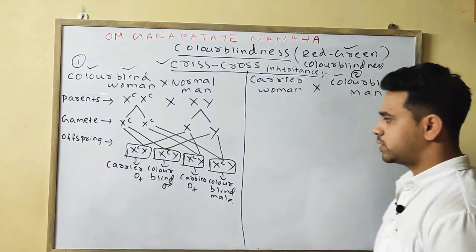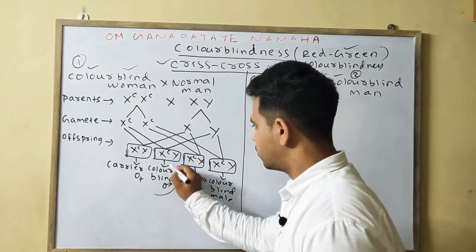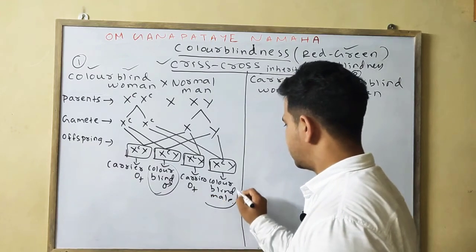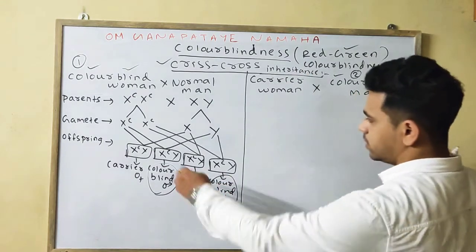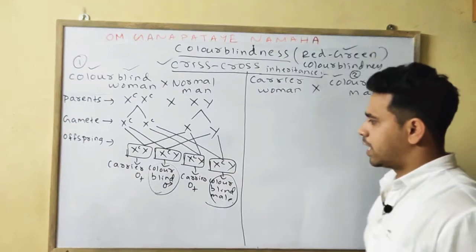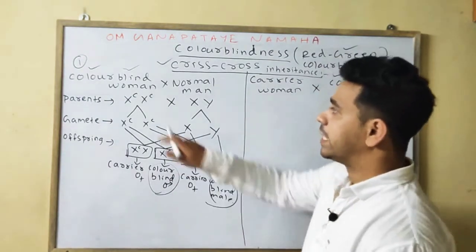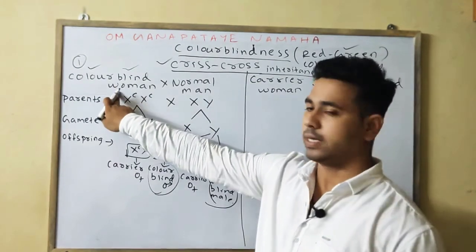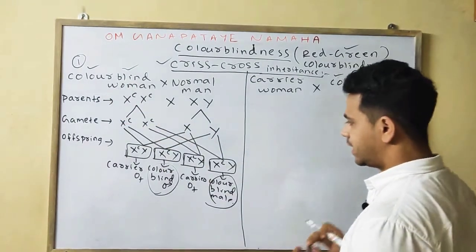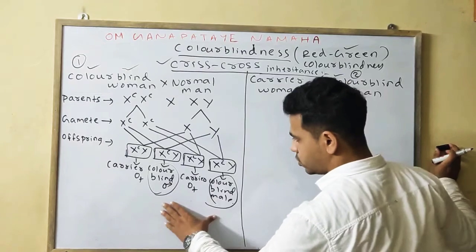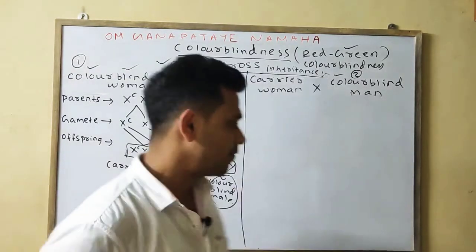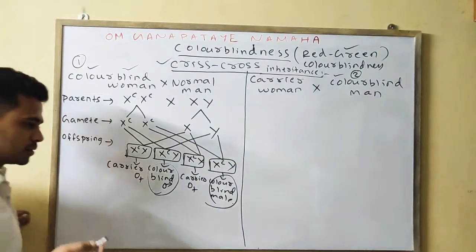there is more chance that your son will be completely colorblind. As we find here, the 100% sons are colorblind, means this is nothing but your criss-cross inheritance. Means if the mother is completely colorblind, then in that case your sons are also colorblind. Okay, after writing this, you can write percentage accordingly.